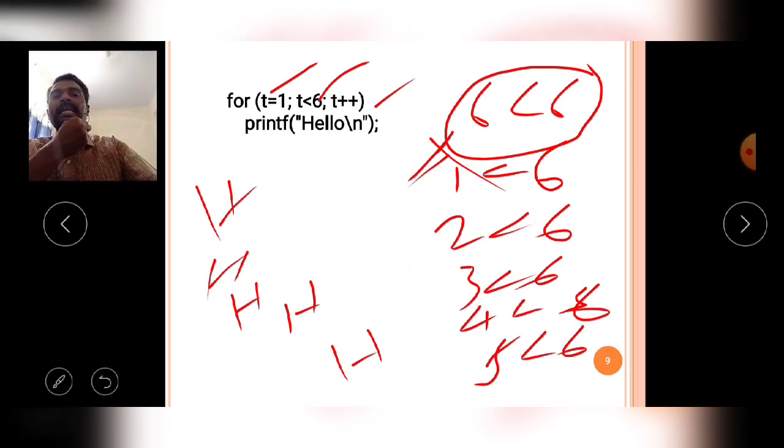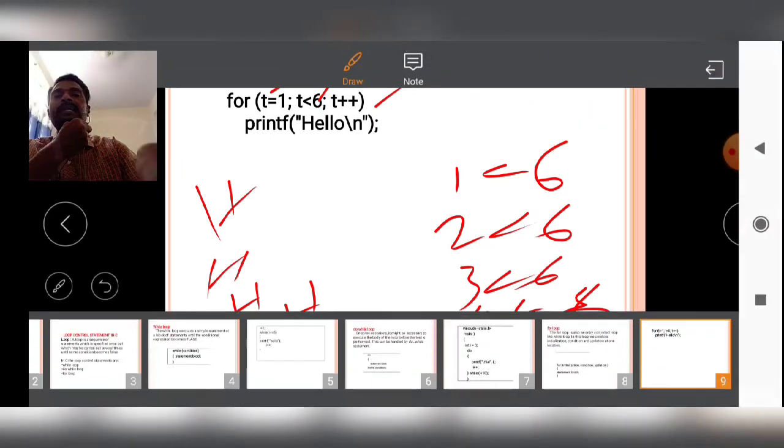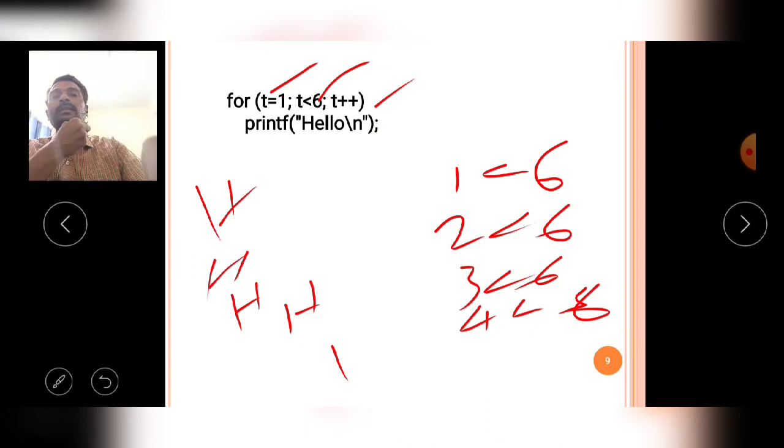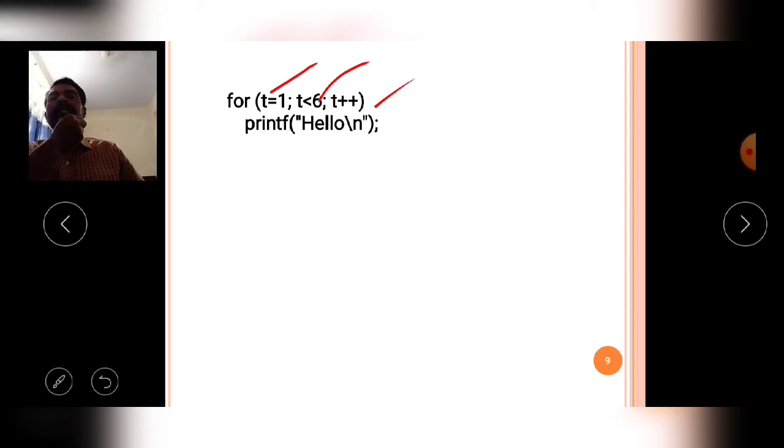Like that the for loop is executed just like the while loop available in your C language, with only a syntactical difference. What is that difference? The initialization statement, condition statement and increment or decrement statements are written at the top of the block.